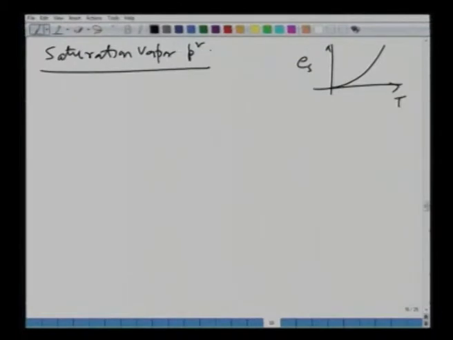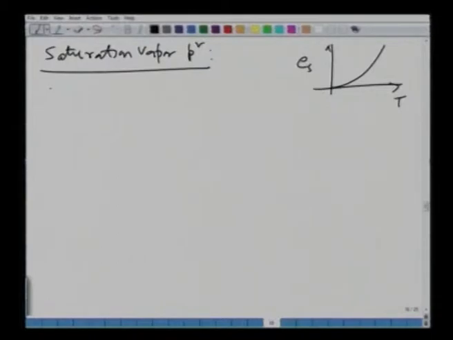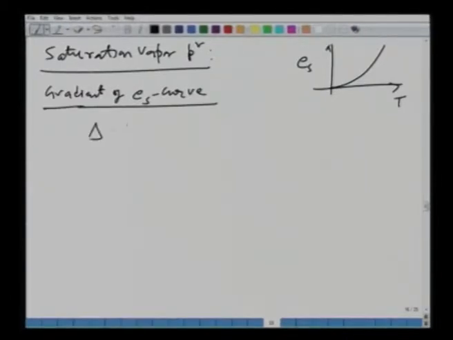Now, when we are modeling the moisture movement in the atmosphere, saturation vapor pressure will occur very frequently in our calculations. Associated with that, what we also need to find sometimes is the slope of this curve which we have just drawn. That is called the gradient of the E s curve, or saturation vapor pressure curve. This is denoted as delta, and this is nothing but the slope at any given temperature.